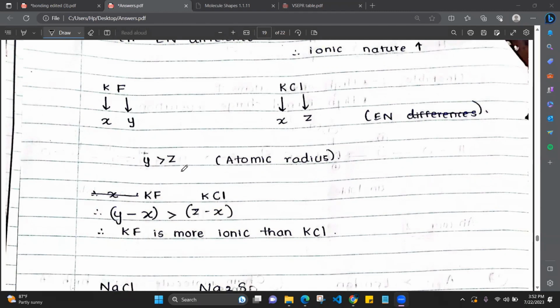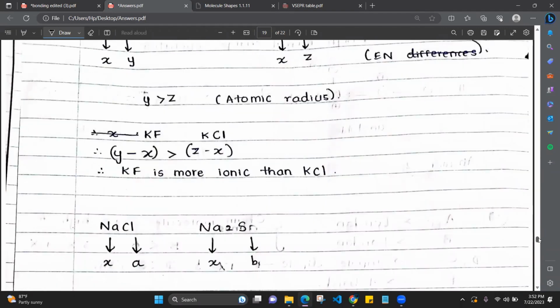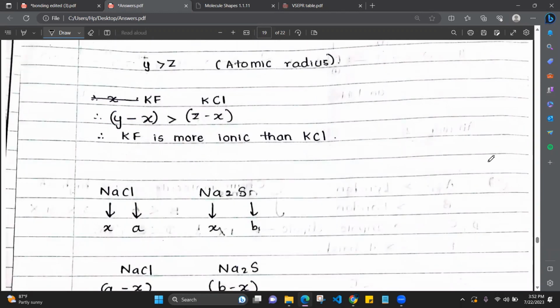Since Y is greater than Z, Y minus X is greater than Z minus X, right? So the electronegativity difference of potassium fluoride is greater than the electronegativity difference of potassium chloride. Therefore, because it has a greater electronegativity difference, ionic nature is more. It is trying to go away from each other, it is not trying to bond. So greater electronegativity difference means ionic nature is greater, covalent nature is less. Therefore, KF is more ionic than KCl.